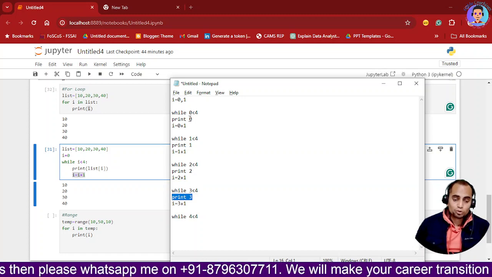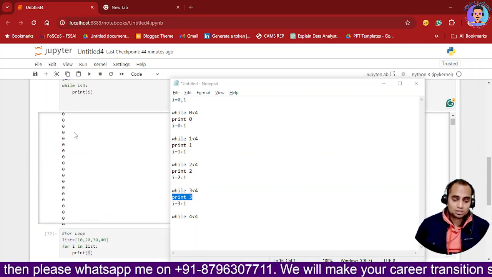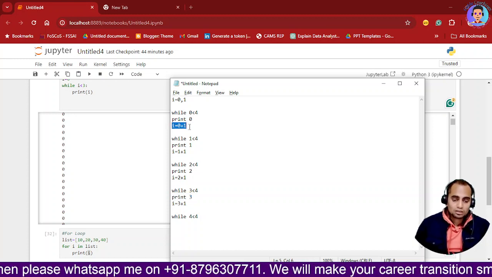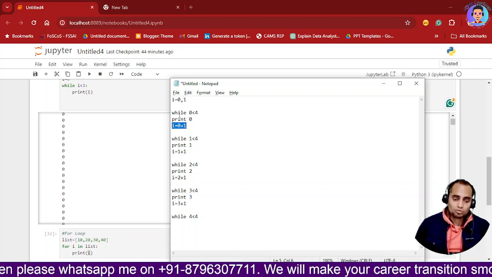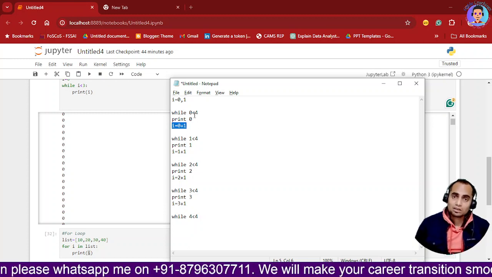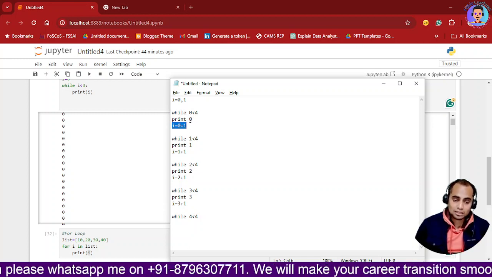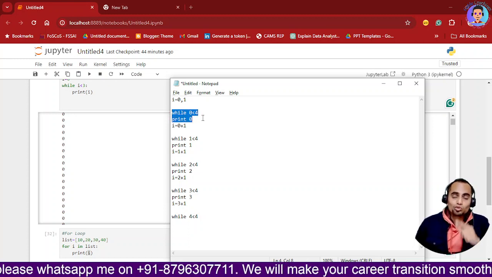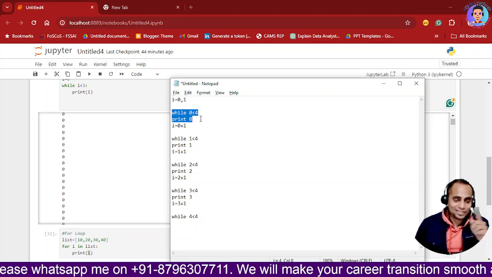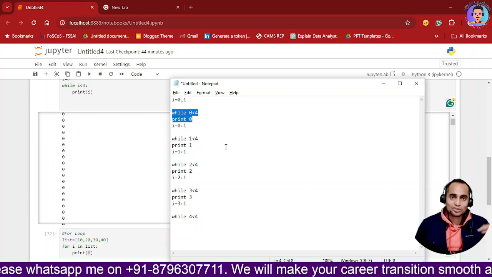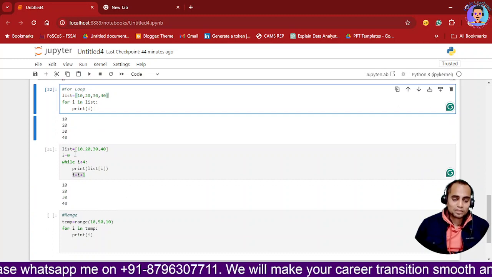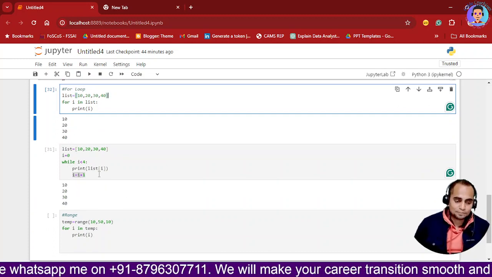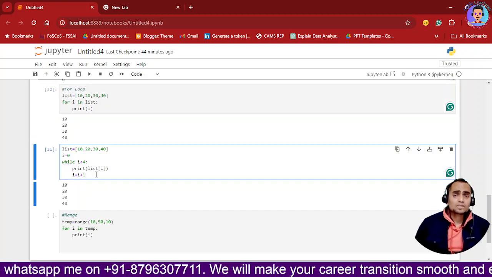And what is happening over here, you remember, if I am not doing this part, it will always be 0. So while I is less than 0, print 0. While I is less than, so it is going to go in an endless loop. There's no end in this loop, so it is continuously going to execute. Okay, so to stop that, to increase to the next level, we are using I plus 1.